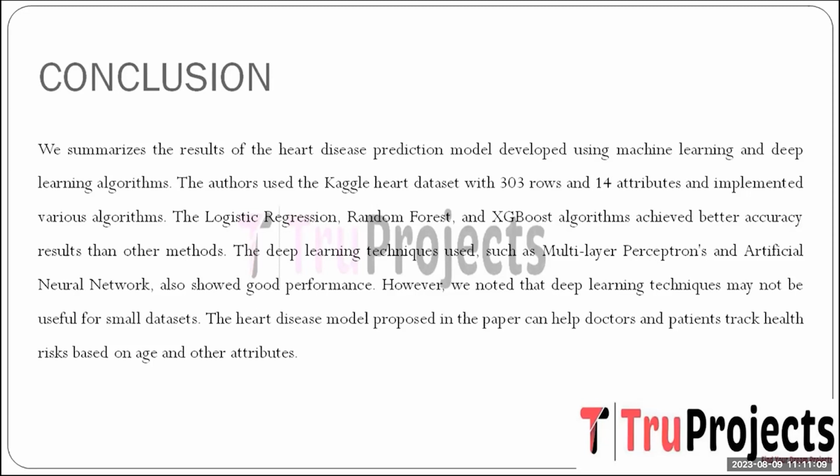The deep learning techniques such as the multi-layer perceptron and artificial neural network also showed good performance. However, we noted that deep learning techniques may not be useful for a small data set. The heart disease model proposed in this project helps doctors and patients track health risk based on age and other attributes.